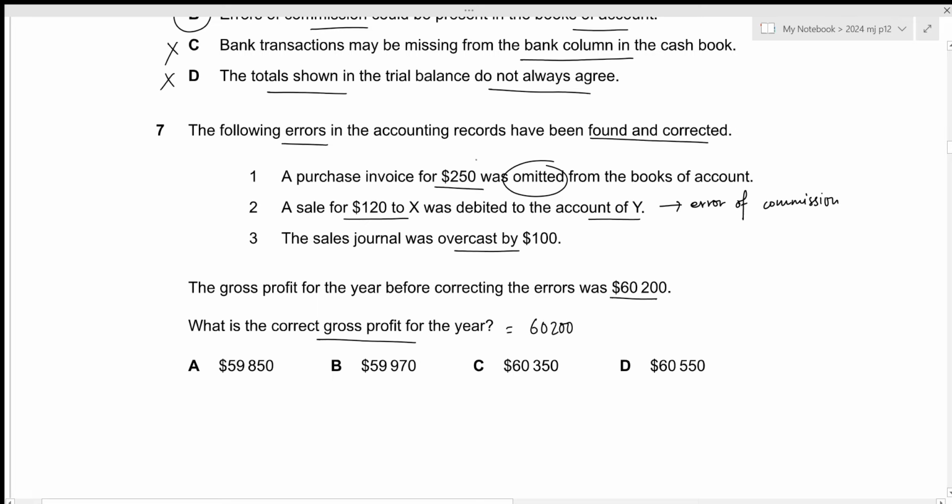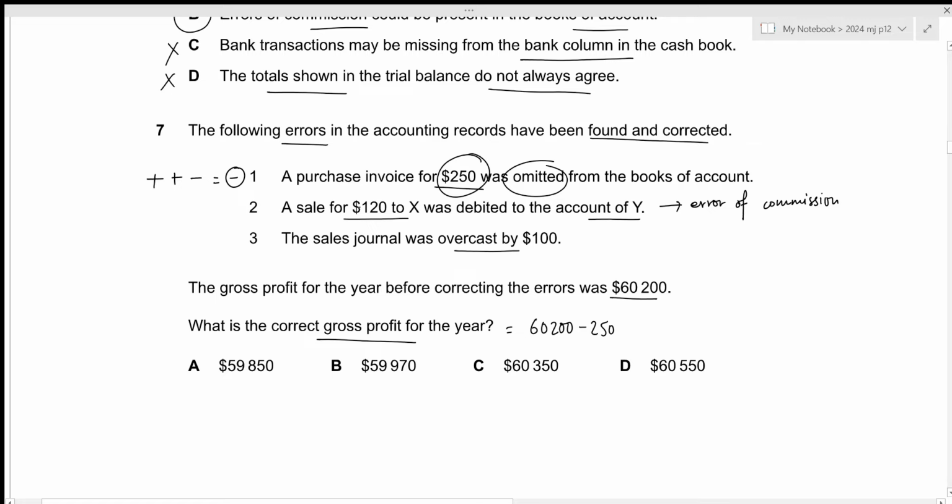The first one is that the purchase invoice for 250 was omitted. So purchases were understated. We need to include this 250 under purchases, which is added under the cost of sales, and the cost of sales itself will be subtracted while calculating the gross profit. It means that we just need to subtract this 250 in order to correct it.